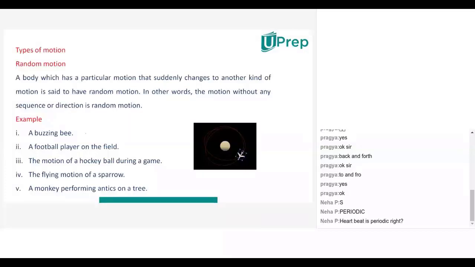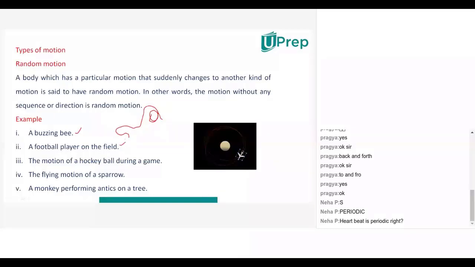Now a buzzing bee, maybe you know, will come very close to your ear. It may move in different manners. Sometimes it may move round, it may move linear, isn't it? And a football player on the field also may move like this, may move like this, may come like this. So he is not in a particular motion. He may be in a rotatory motion like this at this point. If different types of motion are exhibited at the same time, then it will be called random motion.